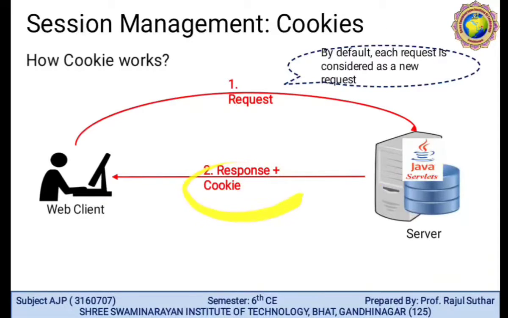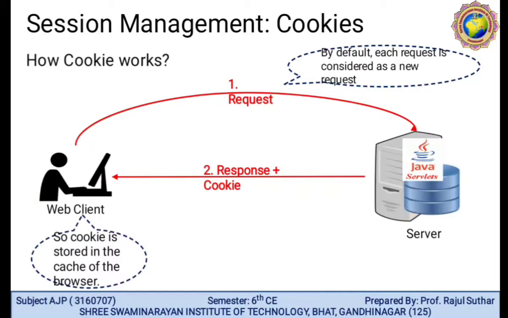The cookie is sent from the server to the client, so this information is stored on the client PC. The cookie is stored in the cache of the browser like Opera, Firefox or Chrome.